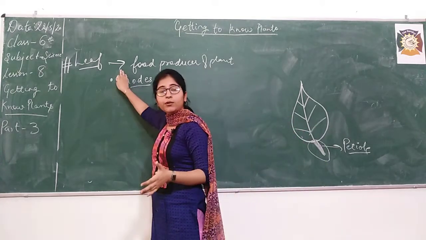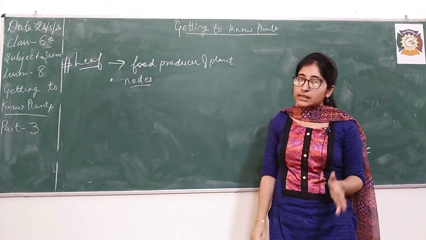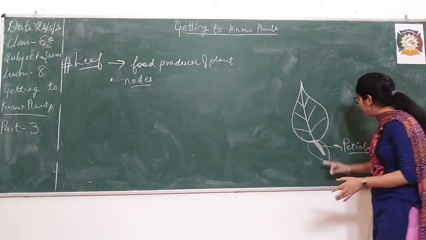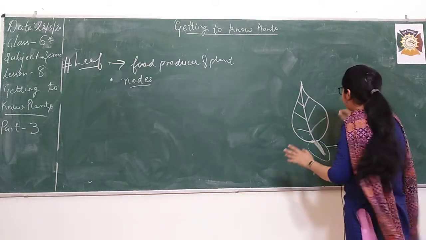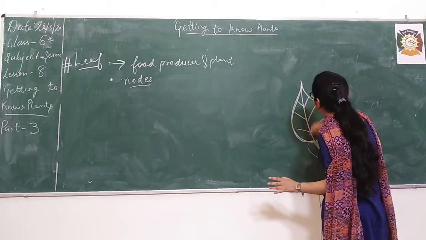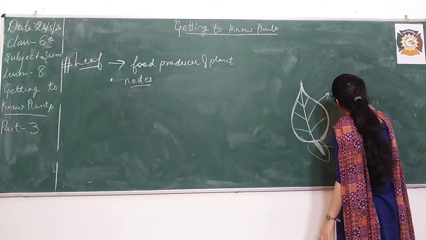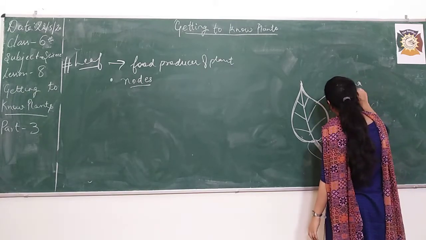So in leaf we also say that leaves grow on the nodes of the stem. Moving to this diagram, this is the first portion of the leaf, that is petiole. After this, the broad green part is known as lamina. Another name for it is leaf blade.